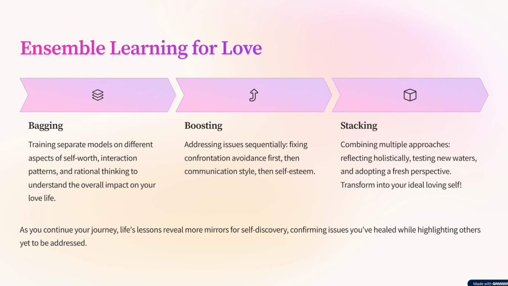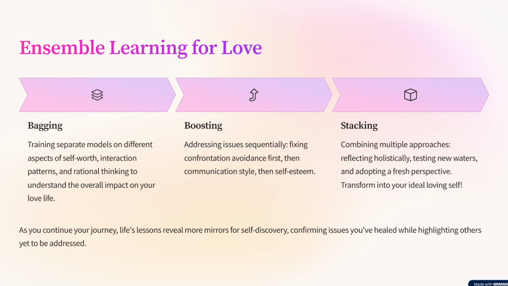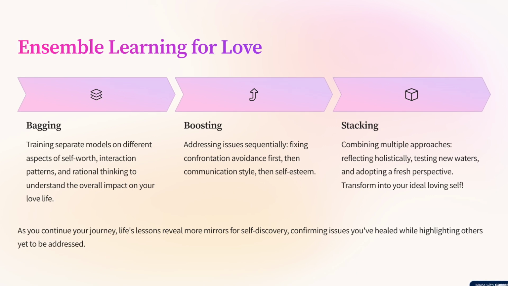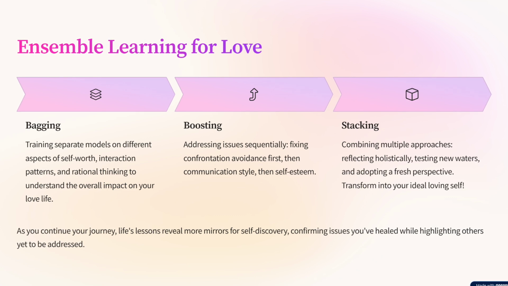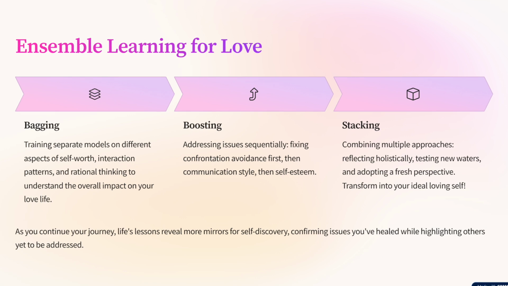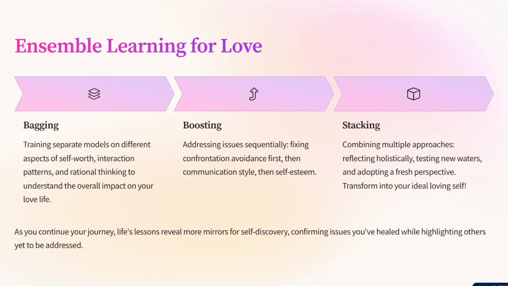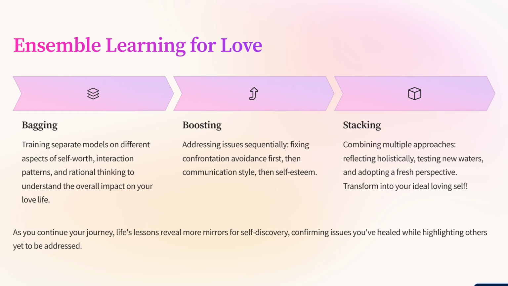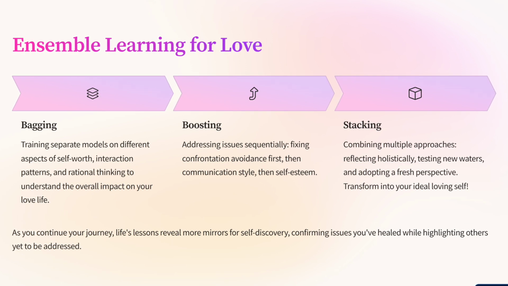Boosting implies training models one after the other, fixing the errors produced by the previous ones. A combination of all models creates the prediction. In our past examples, confrontation avoidance from random forest may put a different pressure on events from the decision tree, which highlights how we have to act on more than the self-esteem and communication styles.